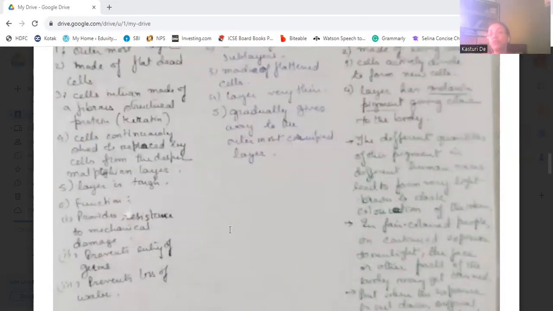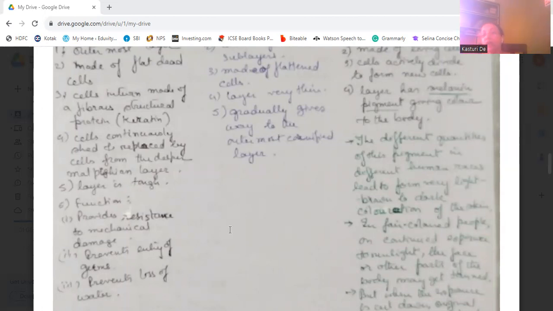Different quantities of this pigment in different human races lead to very light brown to dark coloration of the skin. So different races have different amounts of melanin, and that gives different coloration of the skin.